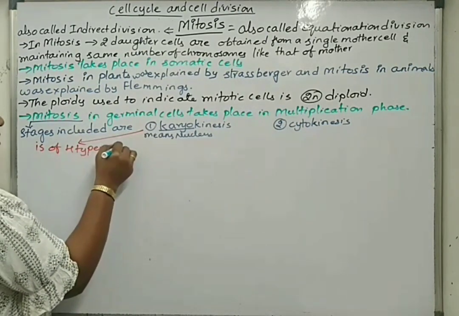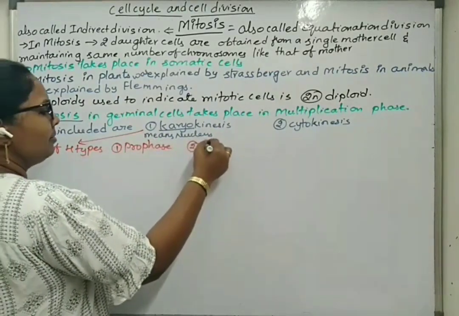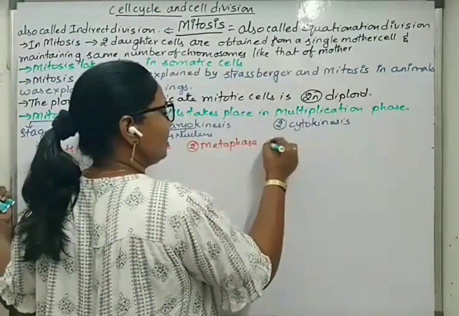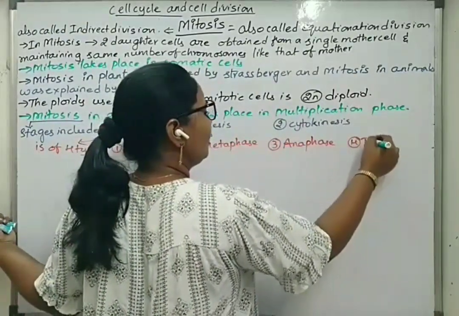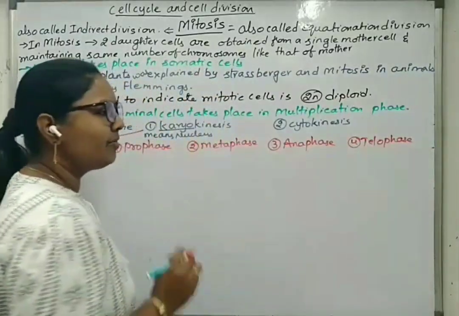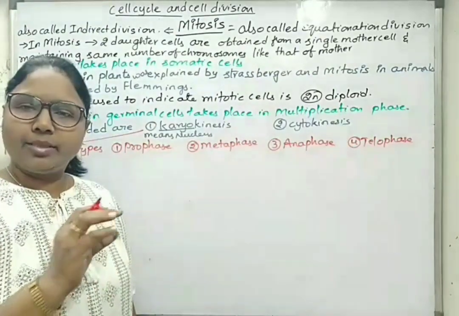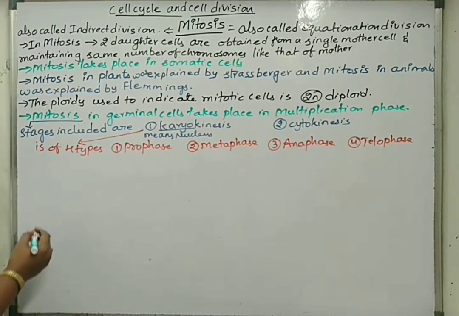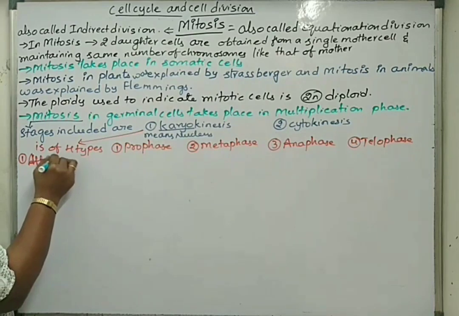What are those? One is prophase. Second one, metaphase. Third one, anaphase. Fourth one, telophase. After interphase, when the cell is ready for mitotic division, getting divided into 2 baby cells or 2 daughter cells, then what happens? So we will write: after interphase.